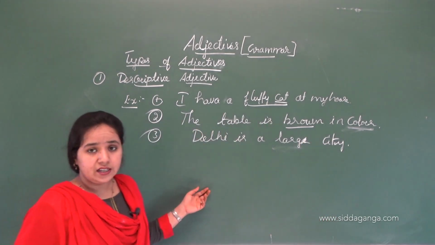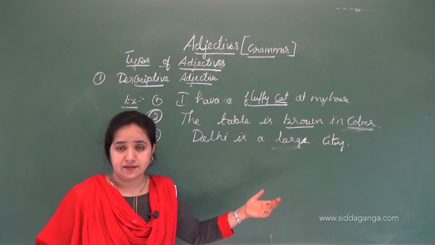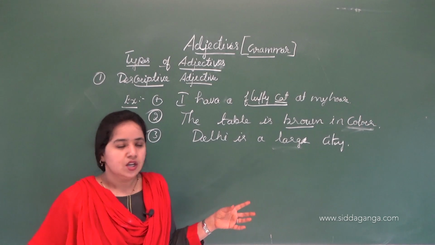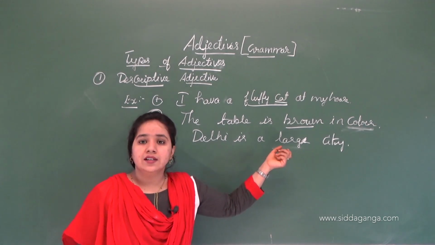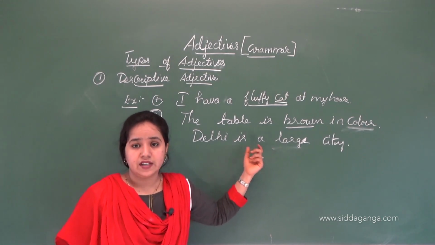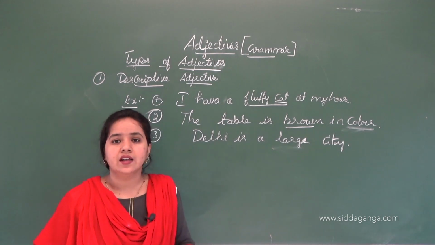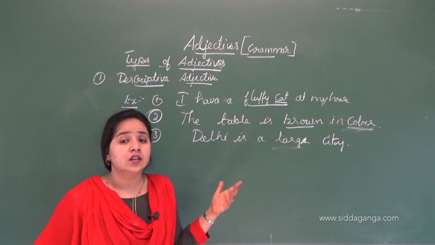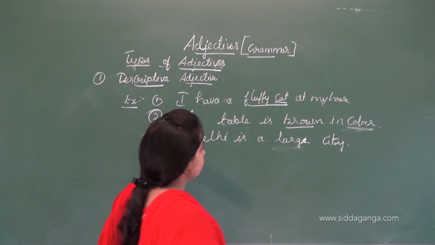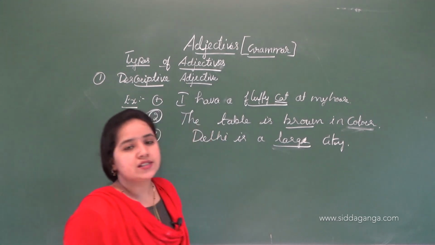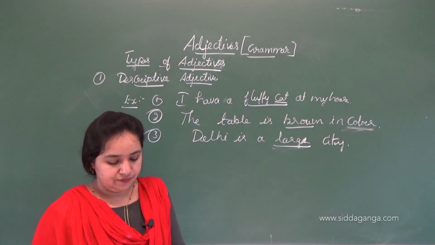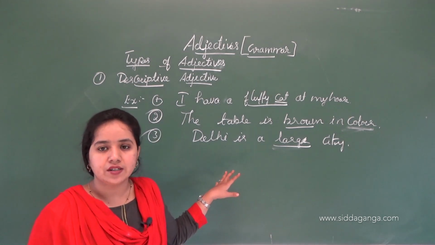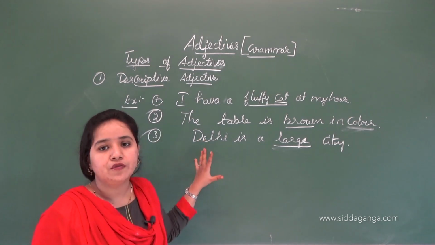So Delhi is a city which is large in size. It's not small, it's a large size. So it suggests the kind of city. We can say that by the size of the city. It suggests the kind of city that is called Delhi. So this word large is called an adjective, a descriptive adjective. I hope that you have understood this first type of adjective.